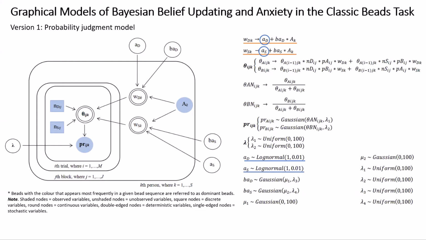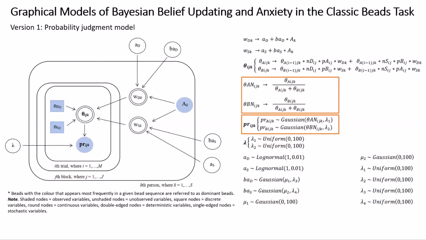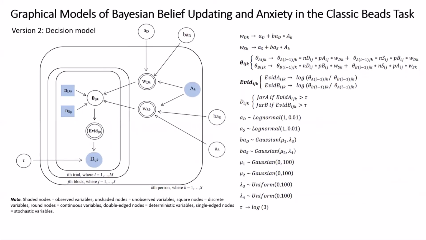Evidence weights will influence participants' probability judgment through their prior and posterior beliefs. In our model, posterior beliefs follow a contemporary version of the Bayes theorem. The final observed node is participants' reported probability judgment, as notated by PR. PR is assumed to follow a normal distribution with a mean of normalized posterior beliefs about the source of beads and a precision parameter.